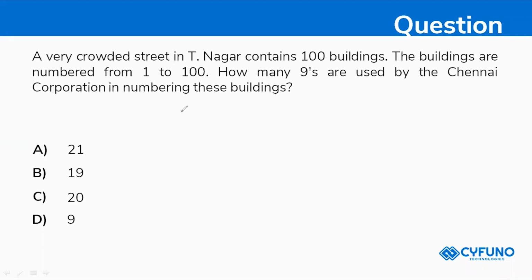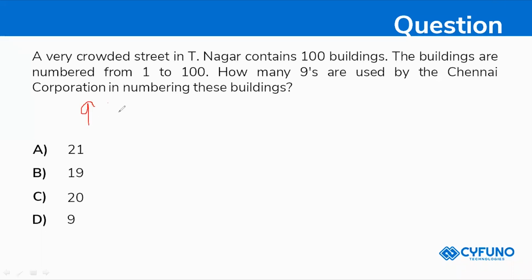Actually, T Nagar contains 100 buildings. So inside those 100 buildings, you need to find how many nines there are, numbered from 1 to 100. That's it. Superb, Maunika. Tirumudi Nachia, just leave the webinar and join again, I think your network is not proper. So you will have many nines in 1 to 100, right?